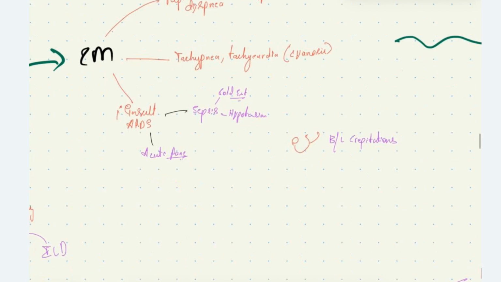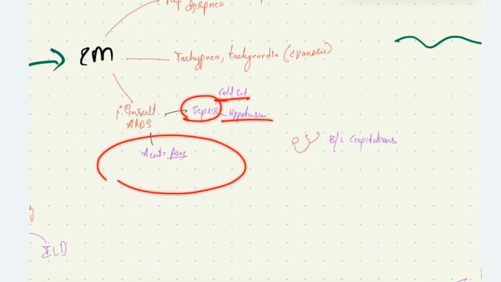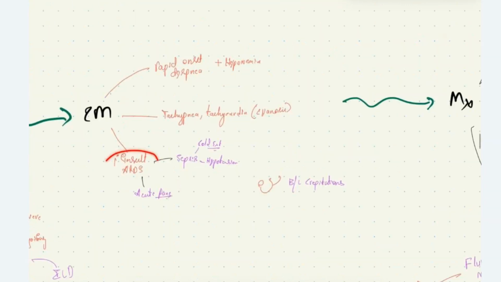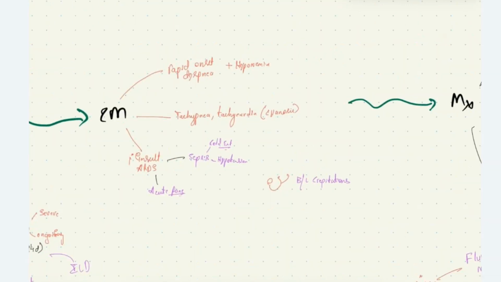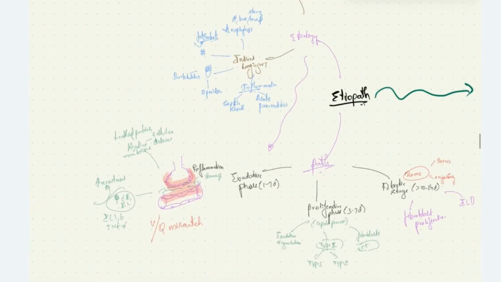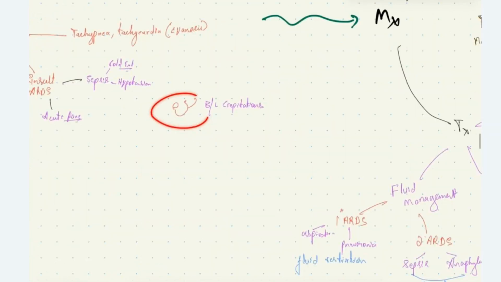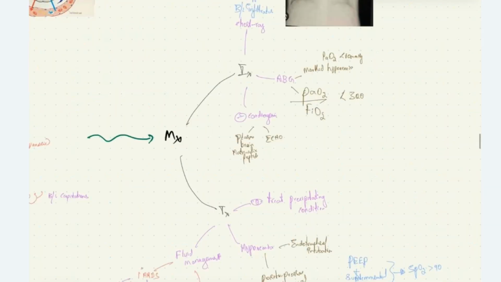The features of the primary insult of ARDS can be seen. The features of sepsis, the cold extremities, hypotension, or the features of acute pancreatitis like epigastric pain and a tender, distended abdomen can be seen. These are the features of the diseases which cause secondary lung insult. Then on auscultation, we see bilateral crepitations due to inflammatory exudates inside the alveoli.